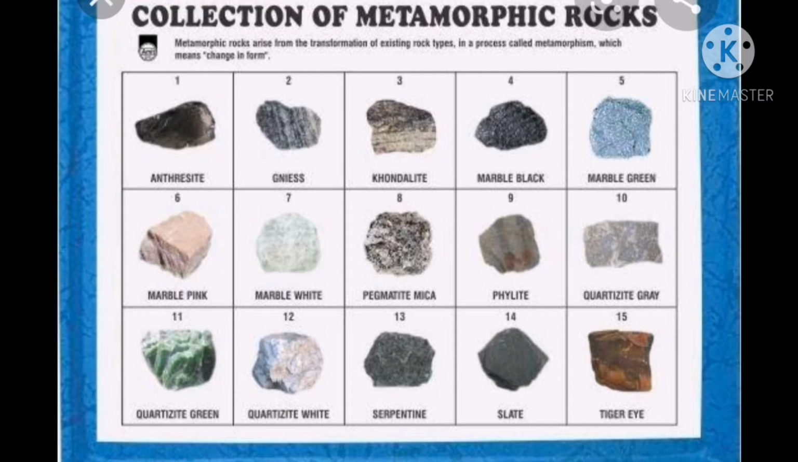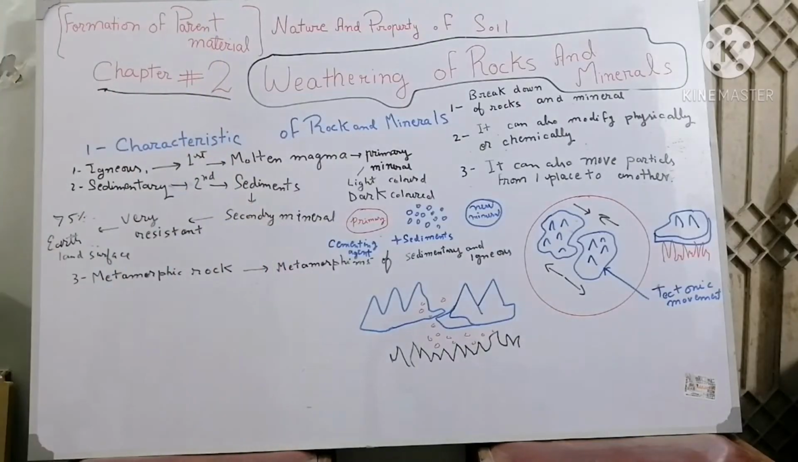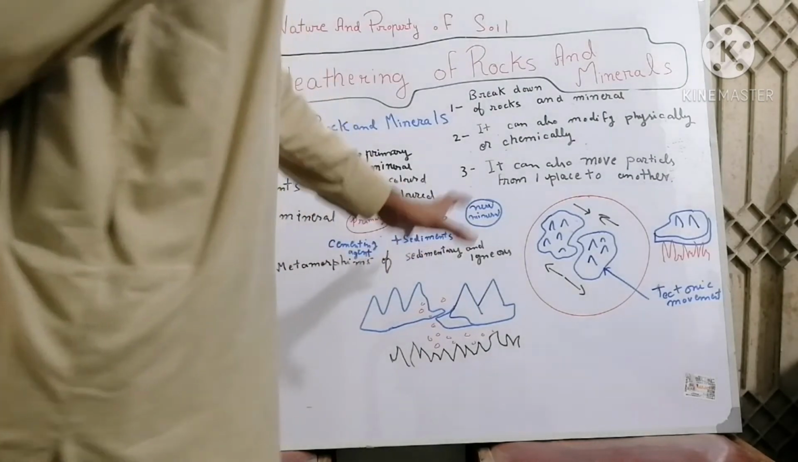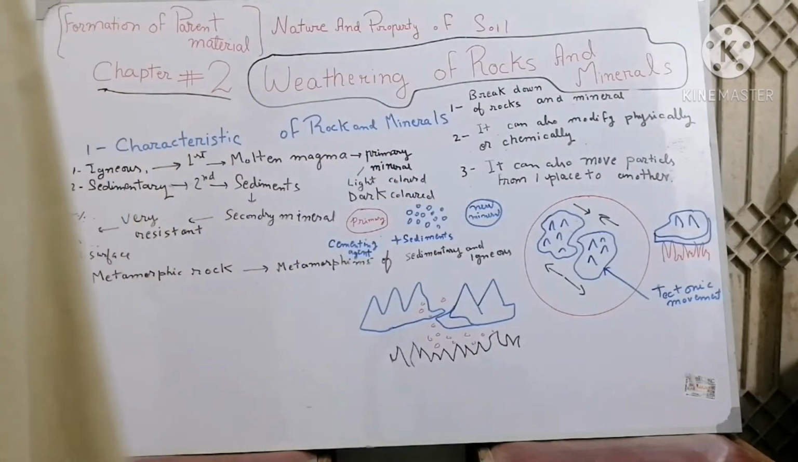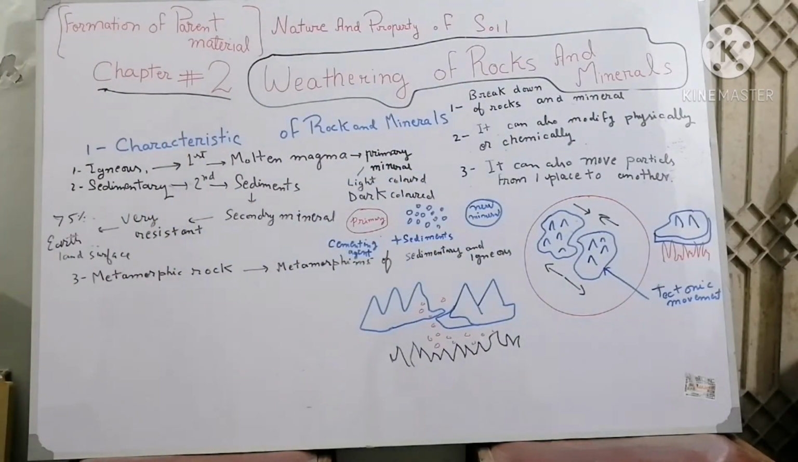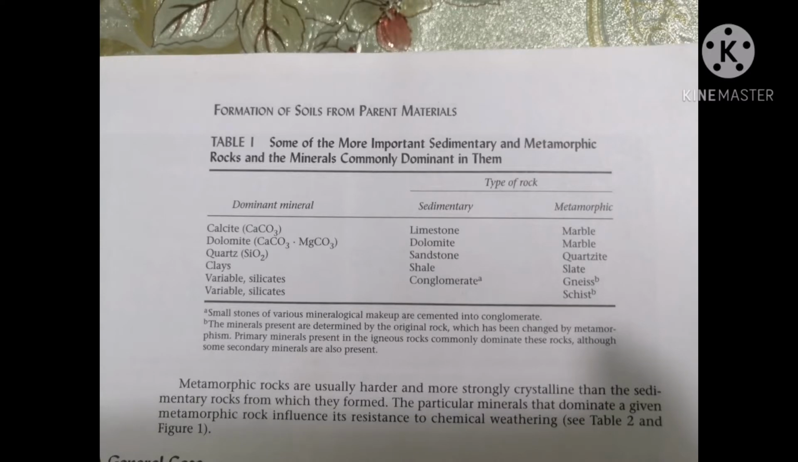Following are a few examples of metamorphic rocks. I have covered all the three rocks: sedimentary, metamorphic and igneous. I hope you understood me carefully. Here are a few examples of igneous, metamorphic and sedimentary. You can see here that calcite is an igneous rock which converts into limestone, which is a sedimentary rock, and then later on it converts into marble, which is a metamorphic rock.